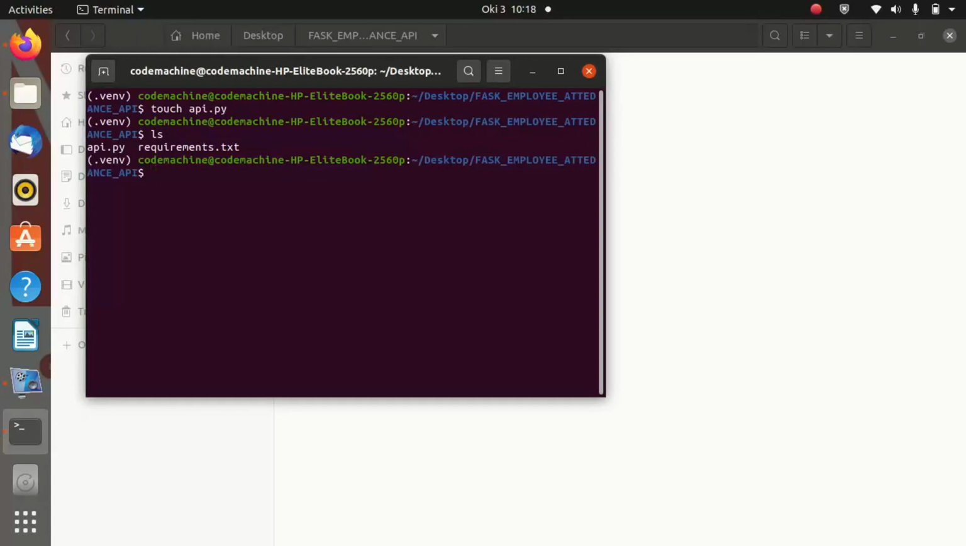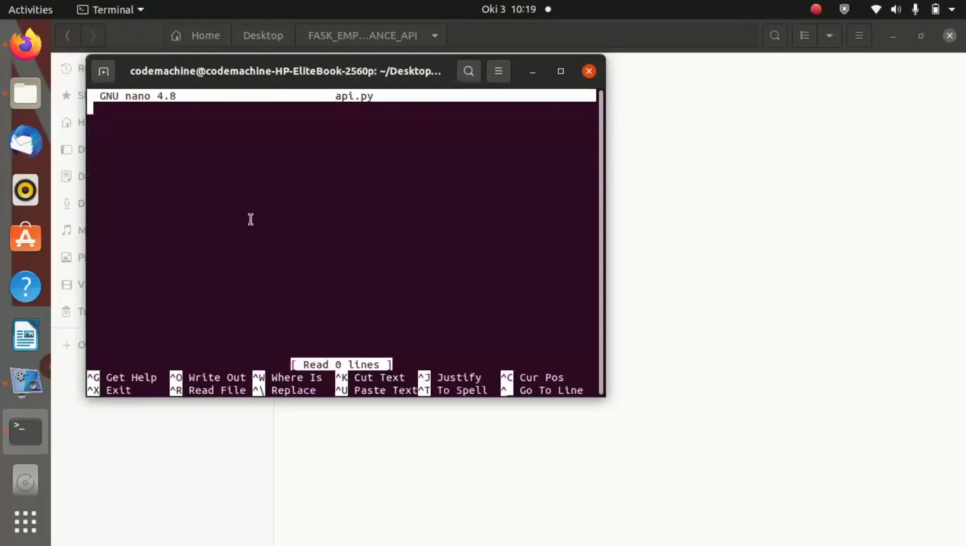And now let me open that and put a simple, basic code and run the code to make sure that our Flask server is up and running. So to do that, I'm going to open it inside the Nano editor. So Nano is a text editor which comes pre-installed with Linux, or you can open the file inside your text editor and provide this code. So let me use Nano. I will say nano API.py.